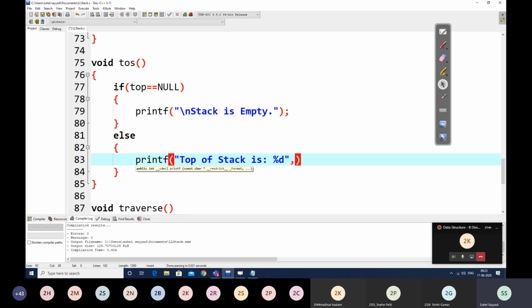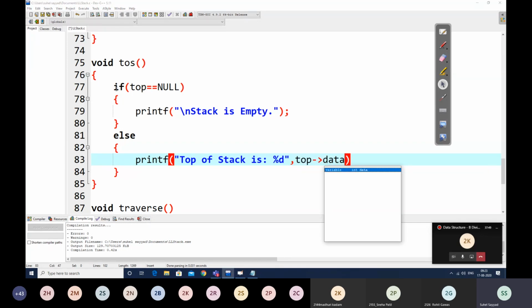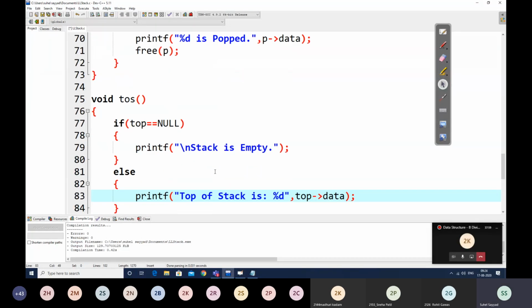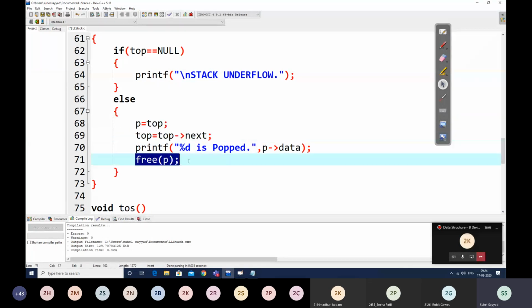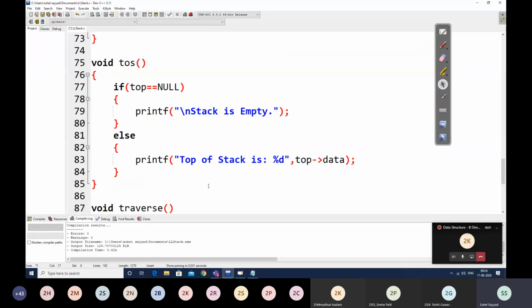percentage d. And what is that percentage d? It will be tops data. Simply we have to print tops data. You will not do any change to your top in this case, correct? Here we used to change. In case of pop, we used to write some logic here, right? We used to actually delete that, but that will not be there in case of TOS. In TOS, just we will print tops data.